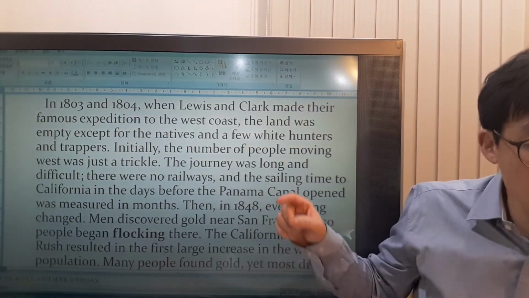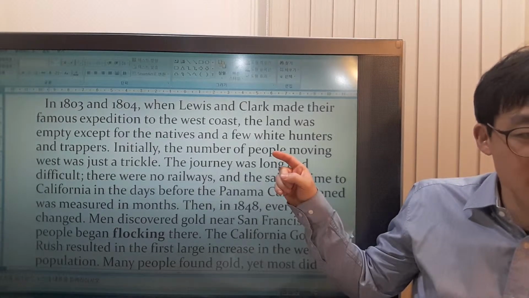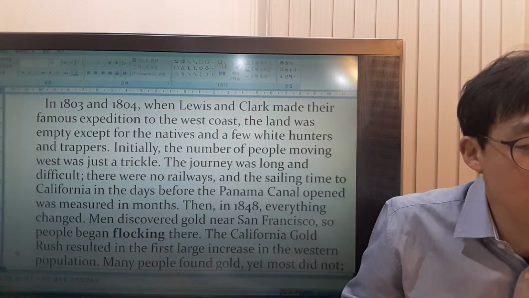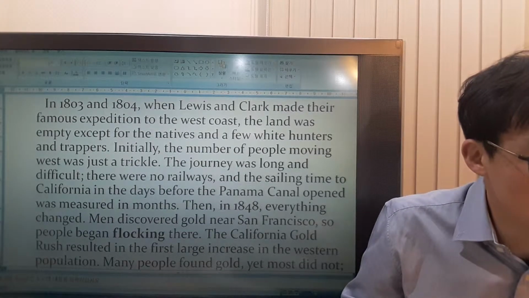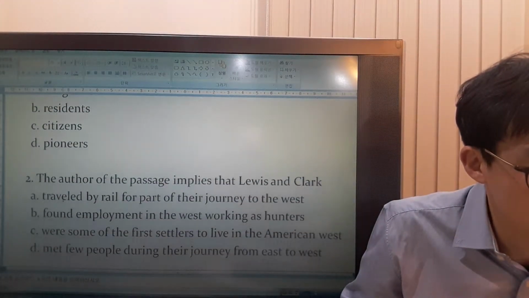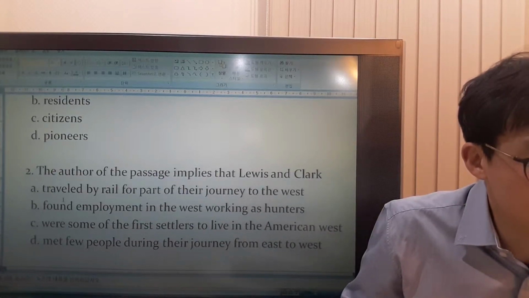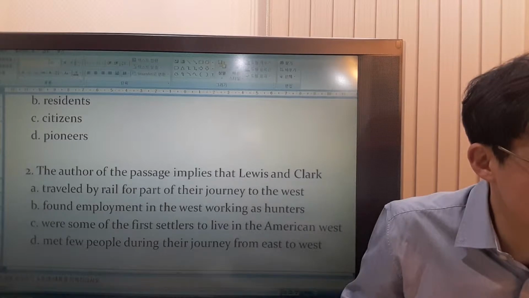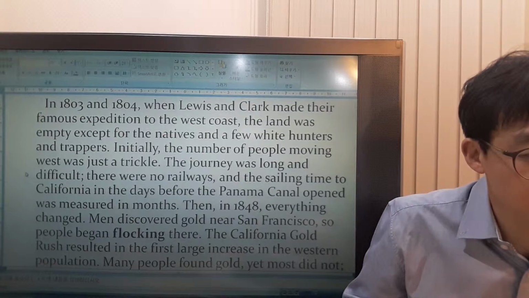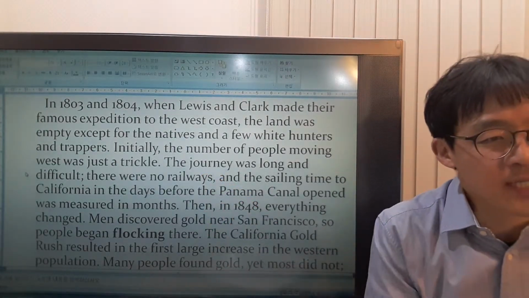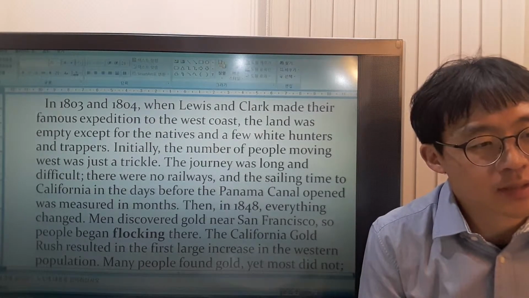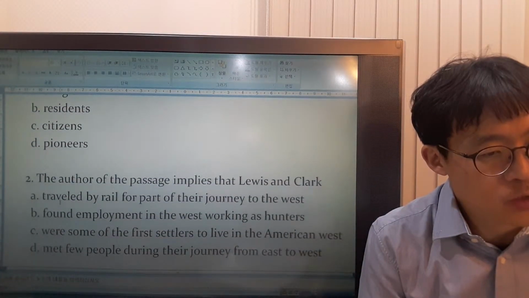Where's the land was empty except for the natives and a few white hunters and trappers. So they are the people that they saw, not the job they sought. So this is not the answer, okay? Were some of the first settlers to live in the American West. This can be a little complicating, but it said, except for the natives and a few white hunters and trappers, they should be the first settlers. Let's look at other options to be sure.